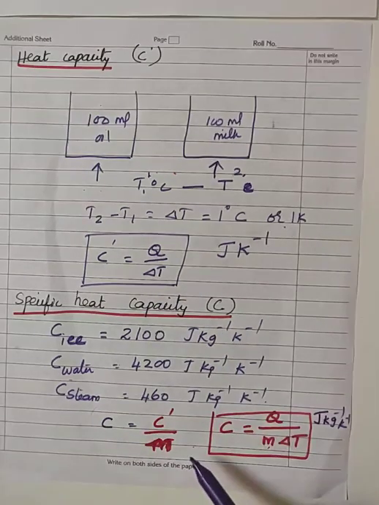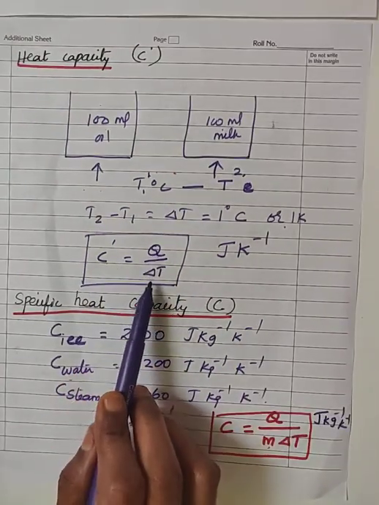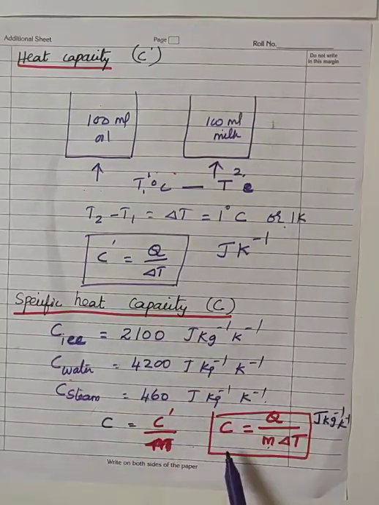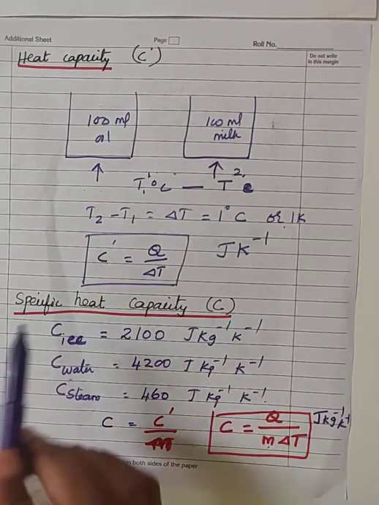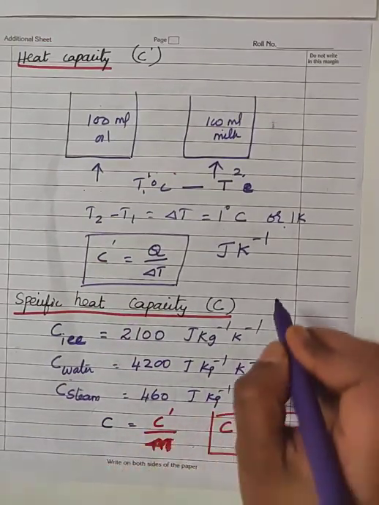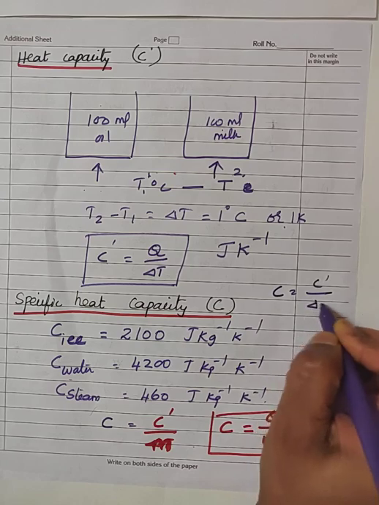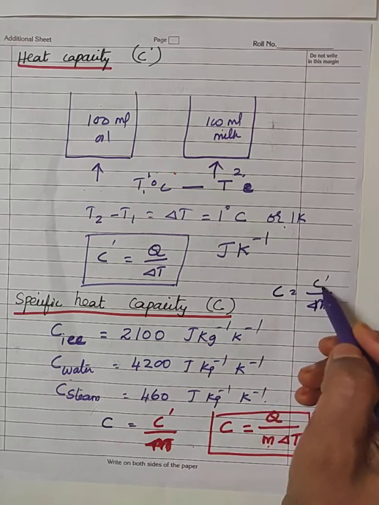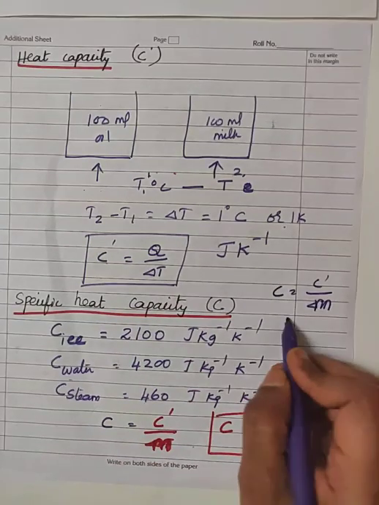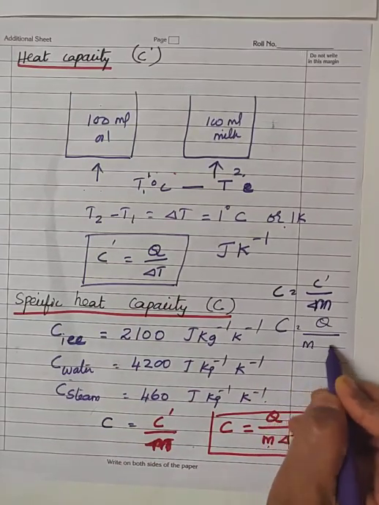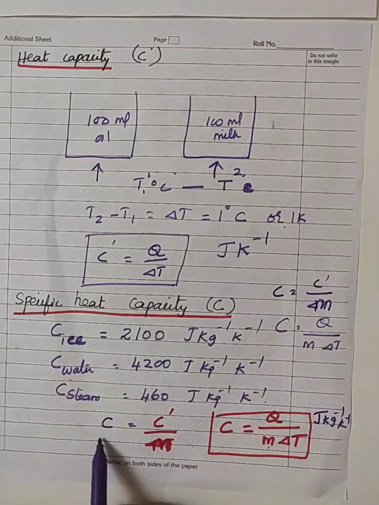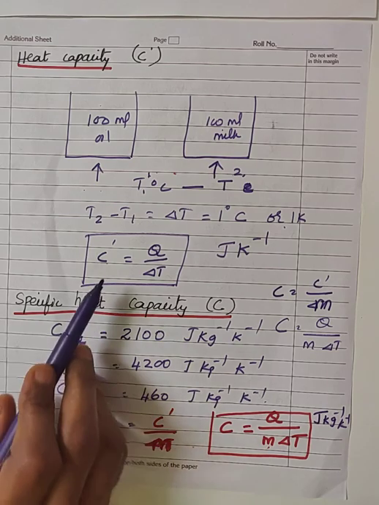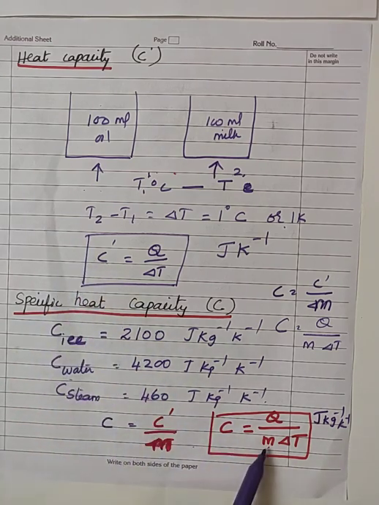Next one, the expression. Here the heat capacity is equal to Q by delta T. But in the expression for specific heat capacity, C is equal to Q by M delta T. So from these two relations we can derive the relation connecting specific heat capacity and heat capacity. Specific heat capacity C is equal to C dash by M. Substitute for C dash, where C dash is equal to Q by delta T. If you substitute, C is equal to Q by M into delta T. So the relation connecting the heat capacity and the specific heat capacity is C is equal to C dash by M.